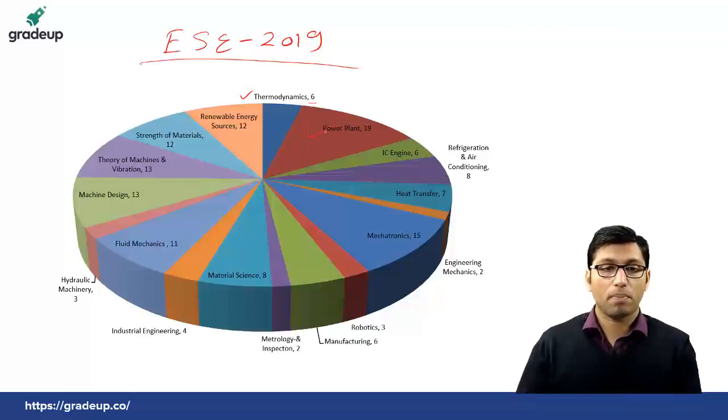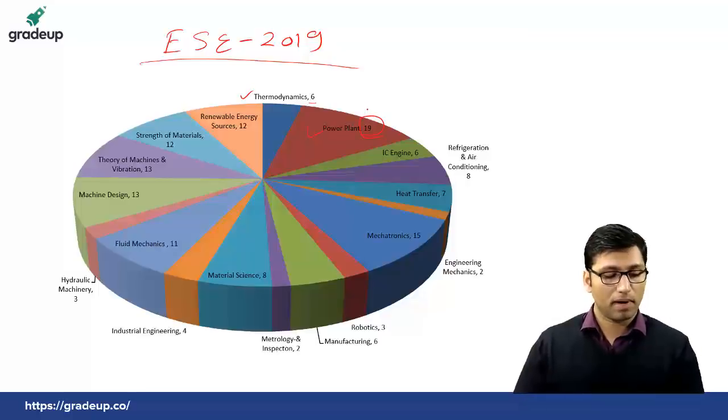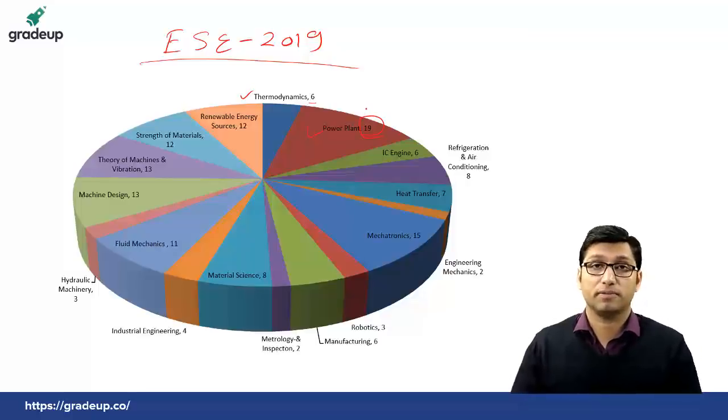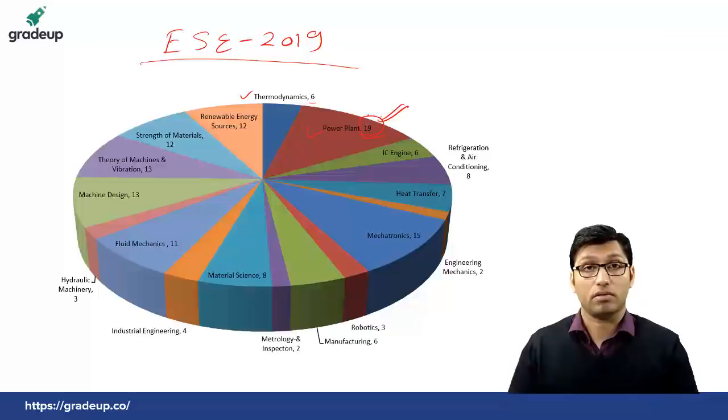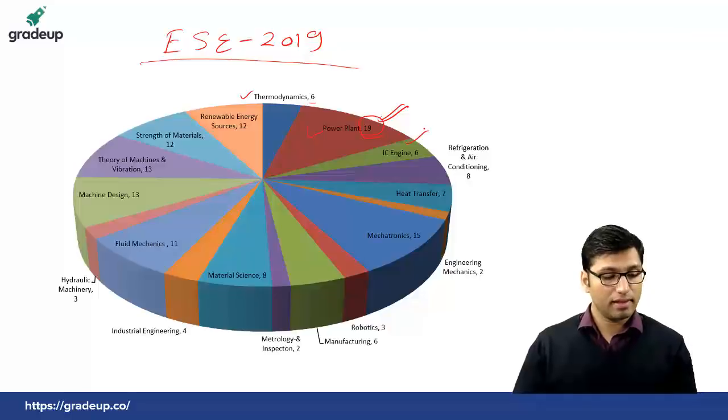If you see power plant, there were 19 questions from power plant, and previously in 17-18 there used to be 13 and 12 questions. So this time the number of questions for power plant has been increased. So this is also a major change. If we see IC engine, previously in 18 there were 12 questions, and in 17 there were 5 questions, but this time there were 6 questions.